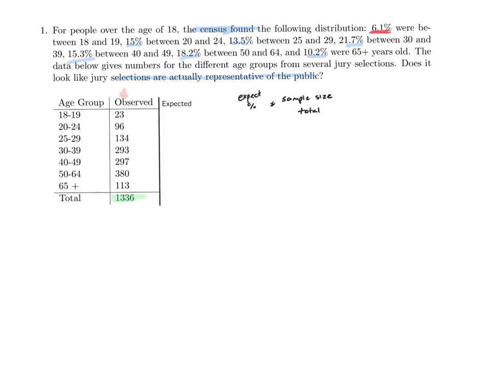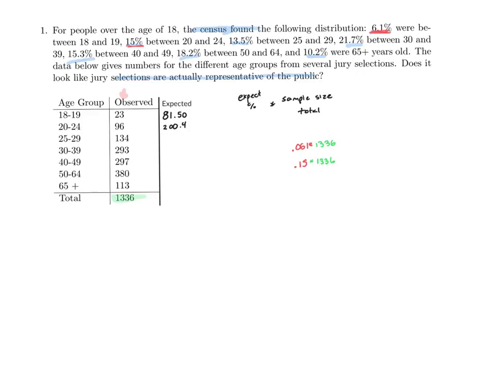So what I'm going to do to calculate my expected value for right here is I'm going to go ahead and take my expected percent, which is 0.061 in decimal form, and multiply it by my total sample size, which is 1,336. I'll then go ahead and repeat the process when I go down to the next one. That is, if I want to calculate how many 20 to 24-year-olds I expect, I will take the percentage of 20 to 24-year-olds, 15, and multiply it by my total again. So 0.15 times